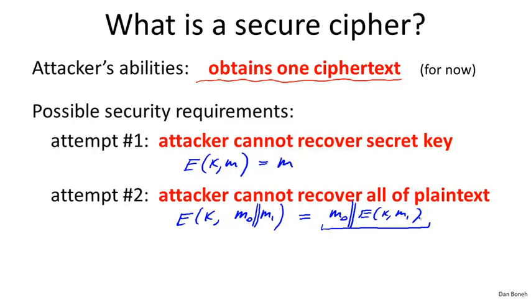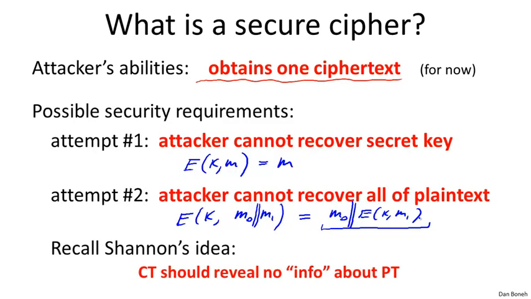and that's clearly insecure. Of course we already know the solution to this, and we talked about Shannon's definition of security, perfect secrecy, where Shannon's idea was that when the attacker intercepts a ciphertext, he should learn absolutely no information about the plaintext. He shouldn't even learn one bit about the plaintext, or even be able to predict a little bit about a bit of the plaintext. Absolutely no information about the plaintext.